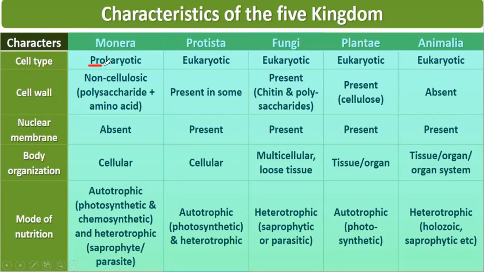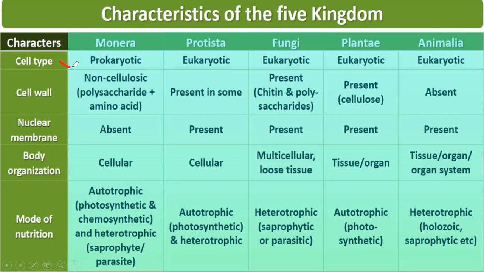All the members are prokaryotic. Prokaryotic means primitive nucleus, a nucleus without a nuclear membrane. So Monera is also known as the kingdom of prokaryotes.